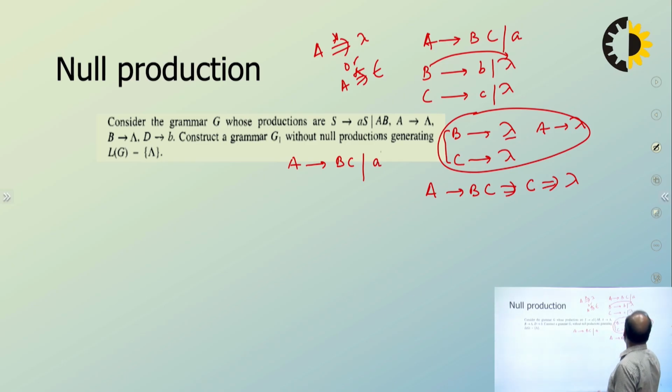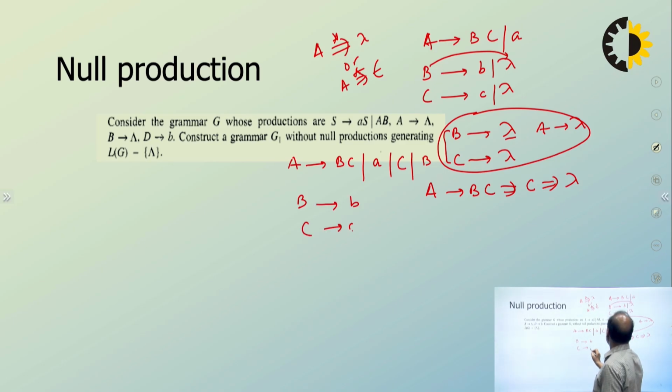Now B is lambda, so replace B by lambda and it gives C. Similarly, replace C by lambda and it gives B. There is no A on the right hand side, so there is no issue. Next, B goes to small b, lambda is removed, and C goes to small c. So this is the grammar without lambda.